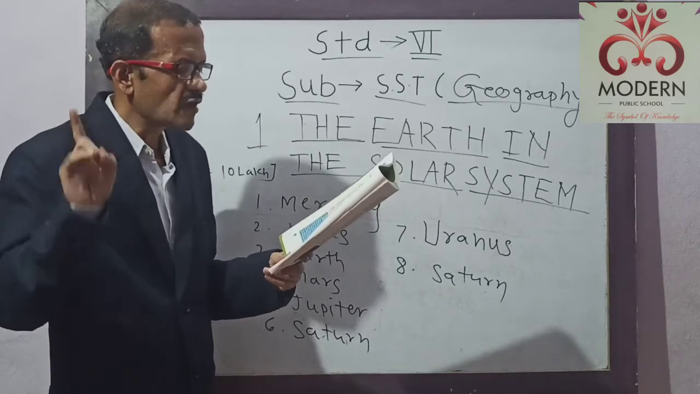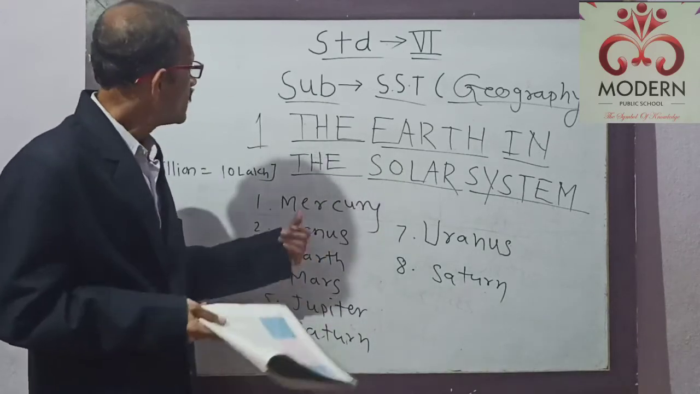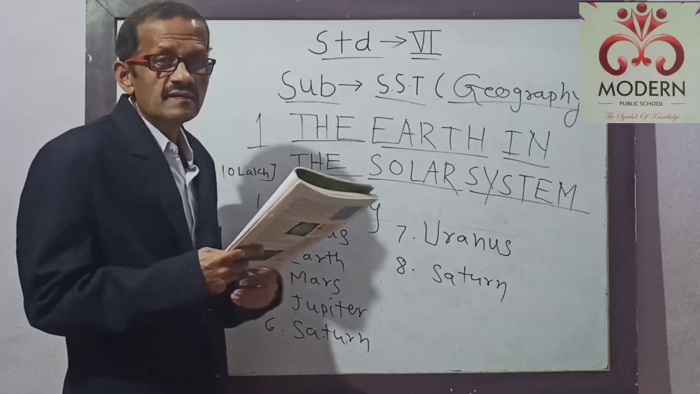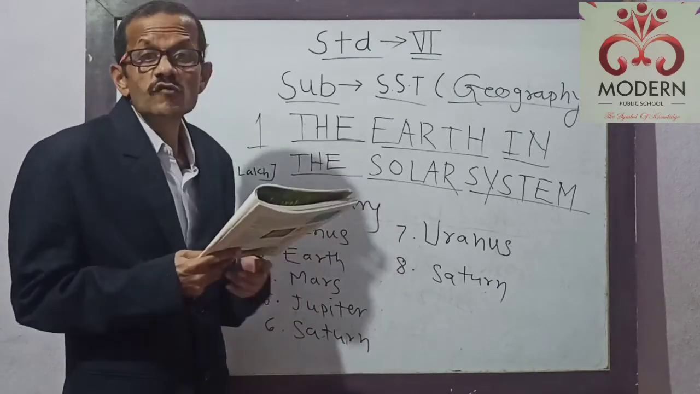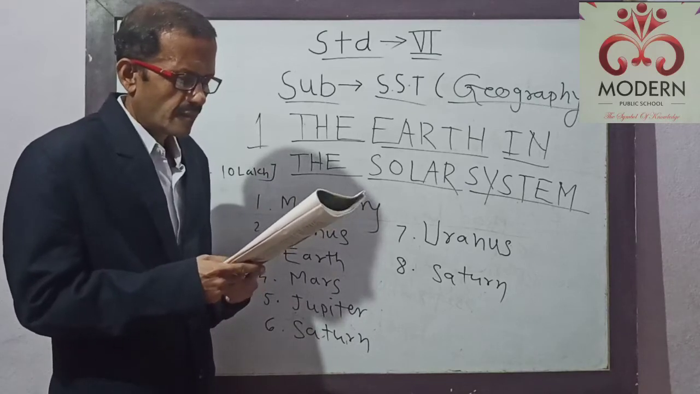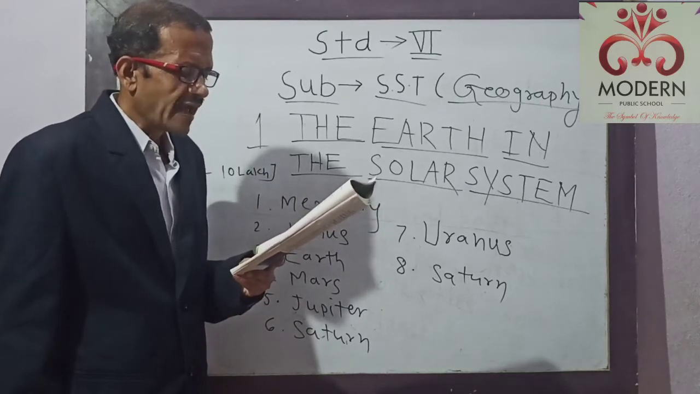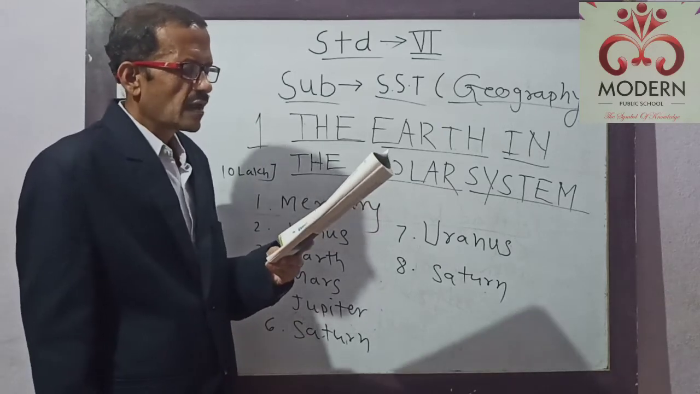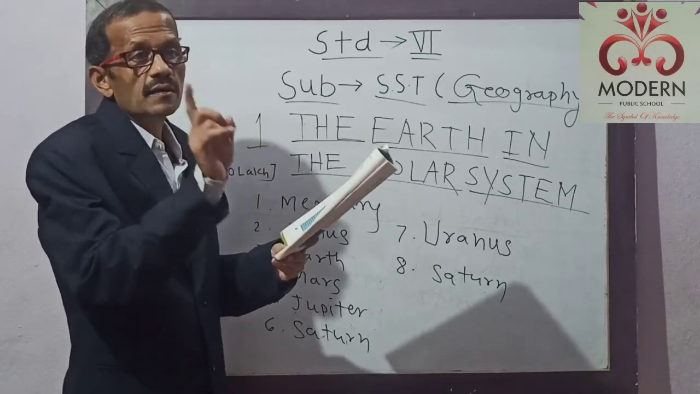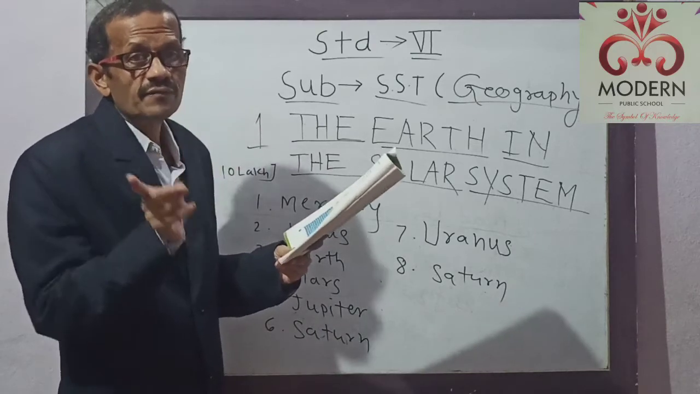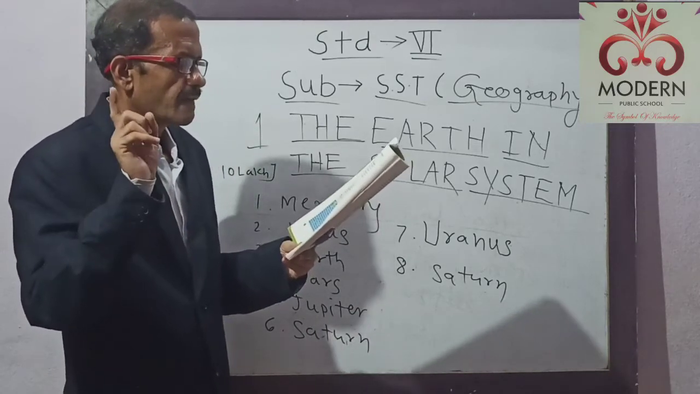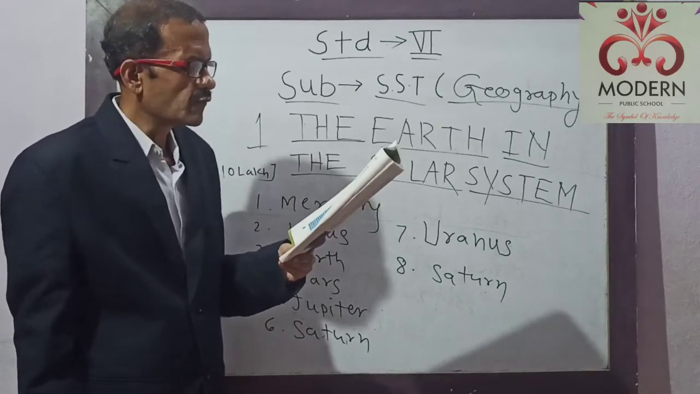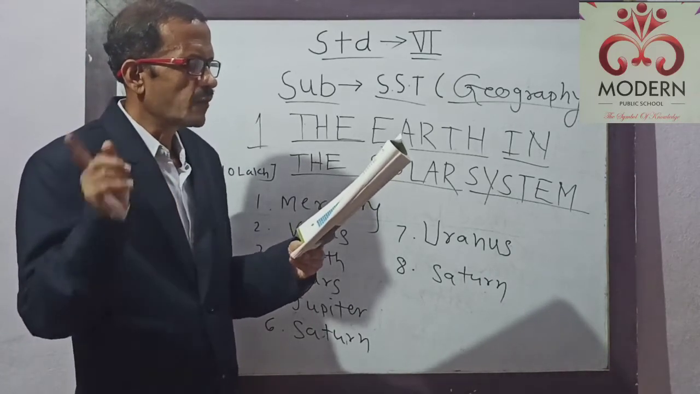Mercury is the nearest planet to the Sun, which means it is the first member of our solar system. It takes only about 88 days to complete one round along its orbit.